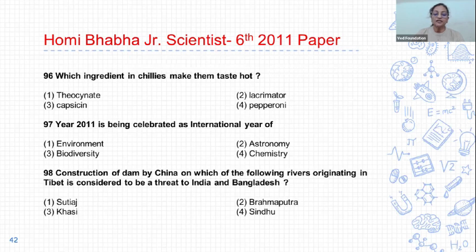Next question, 98. Construction of a dam by China on which of the following rivers originating in Tibet is considered to be a threat to India and Bangladesh? And options are 1. Sutlej, second Brahmaputra, third Jhelum, and fourth Sindhu. And the correct answer is option 2, Brahmaputra. Construction of a dam by China on the river Brahmaputra originating in Tibet is considered to be a threat to India and Bangladesh. So option 2 is correct.